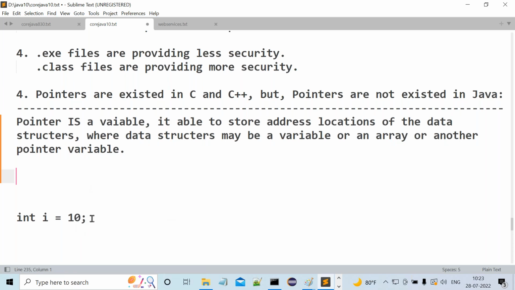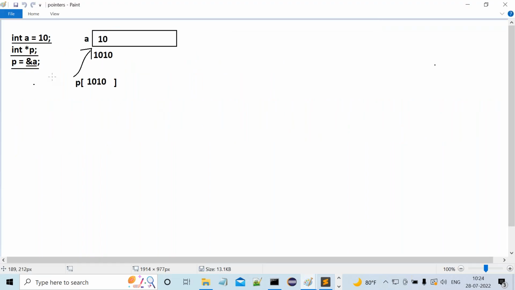Next, I have already shown how to declare a pointer variable and how we compile pointers. I already gave one diagram for that. Observe this diagram carefully. I declare some C code: int A = 10; int *P = &A. When we compile this code, int A = 10 exists, so the compiler will automatically assign 2 bytes of memory for A, where 10 is the data stored inside this memory.